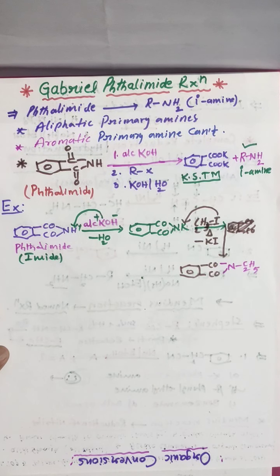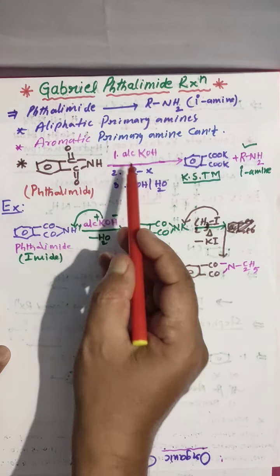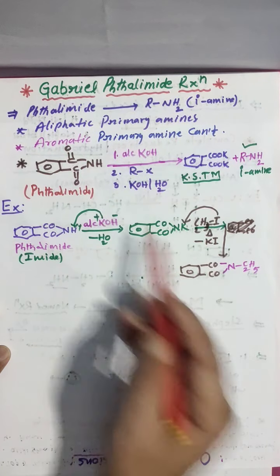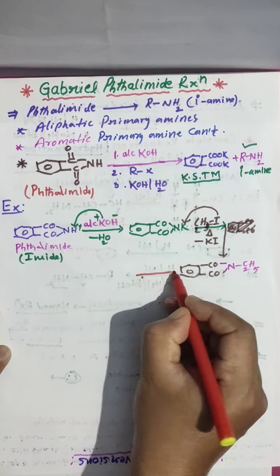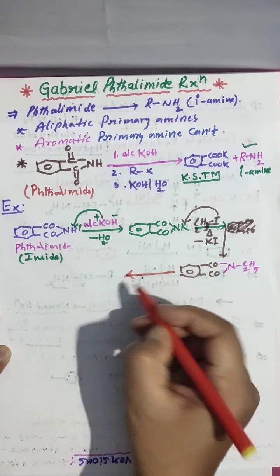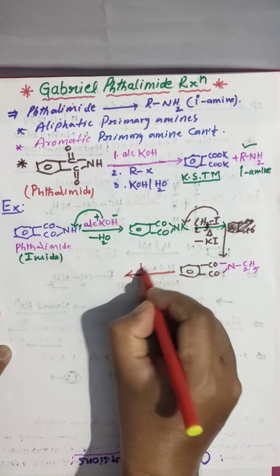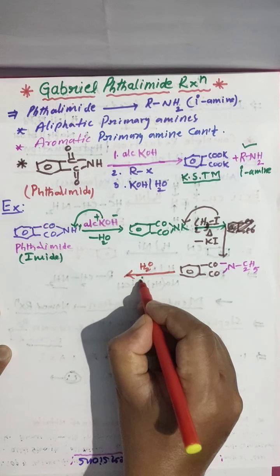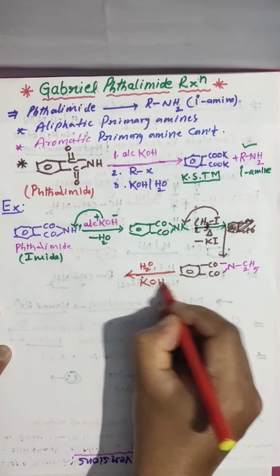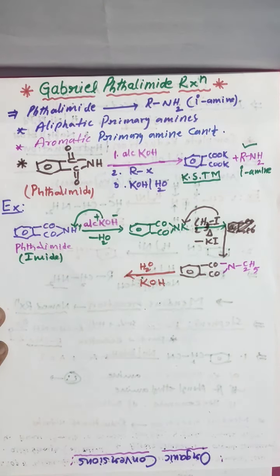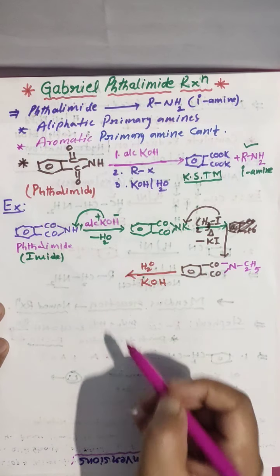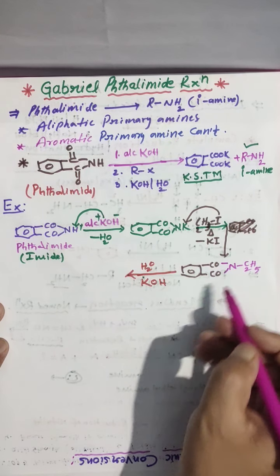What you are getting? C2H5. So alcoholic KOH reaction completed. In the next step, alkaline hydrolysis. Here I am taking potassium hydroxide and water. Alkaline hydrolysis. Simple. Look here.